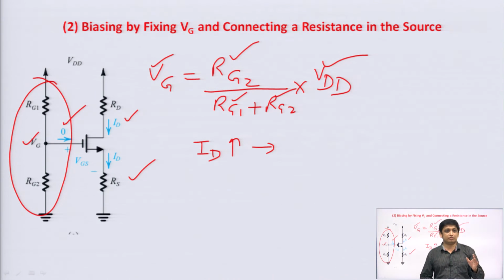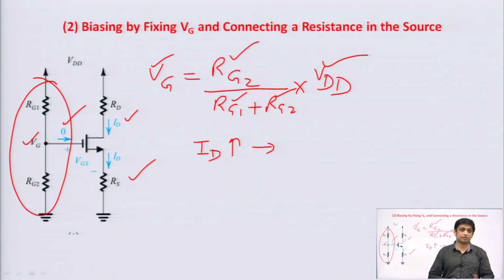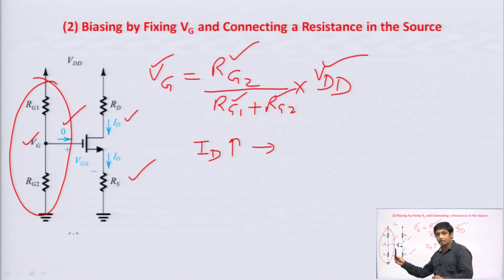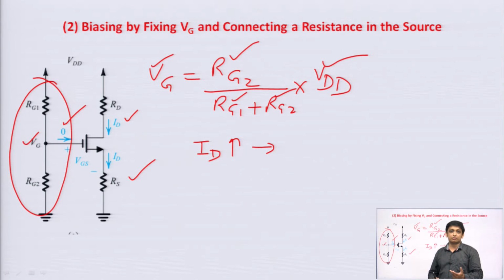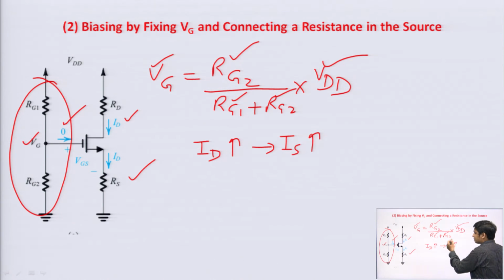In BJT there is some base current that depends upon the doping of the base terminal, but in MOSFET, since there is a SiO2 layer, this gate current is 0, it acts as an insulator. So, the advantage is that when we apply the input signal at the gate terminal, it sees a higher input resistance, that is good for a voltage amplifier. So, if ID increases, then of course your drain current is equal to the source current, we normally write the drain current only.